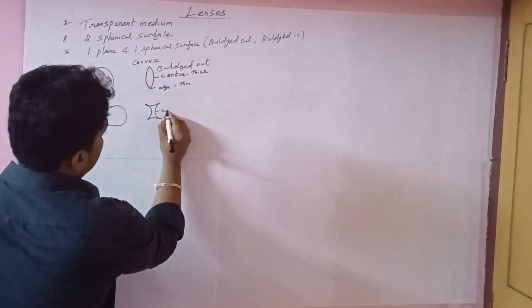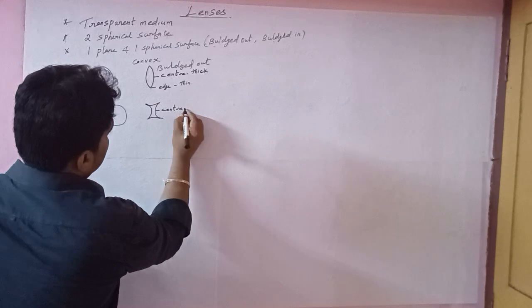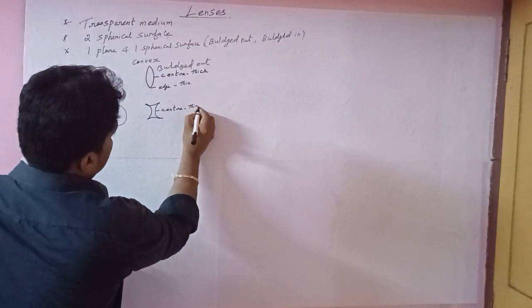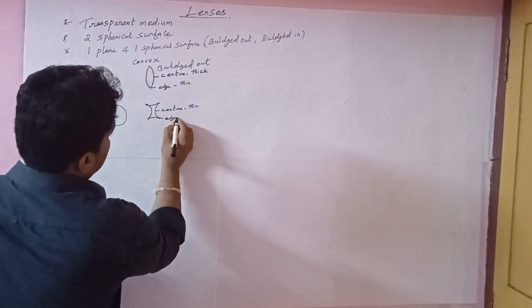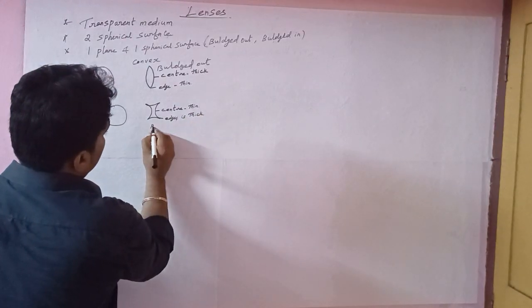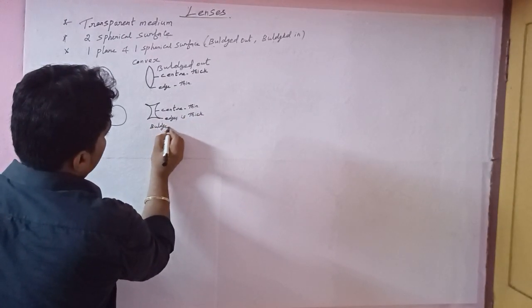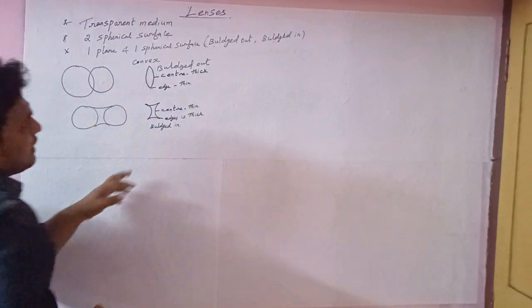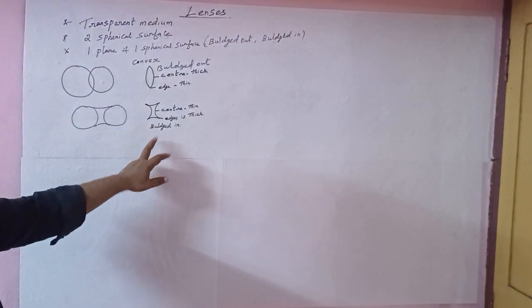Because this is the center, the center is very thin. The center is thinner and the edges are thicker, because the two surfaces are bulged in.